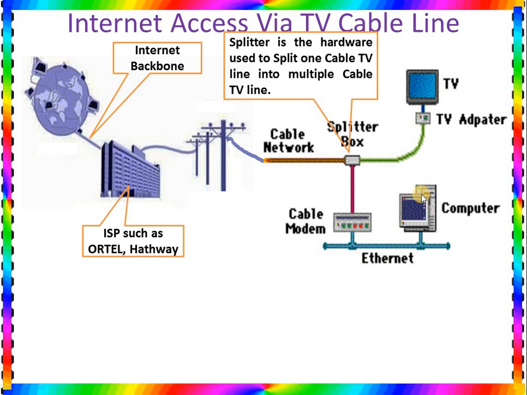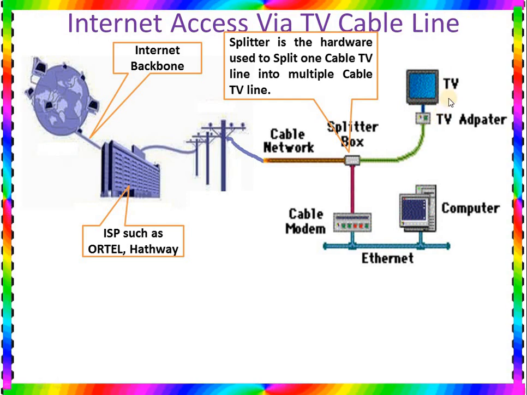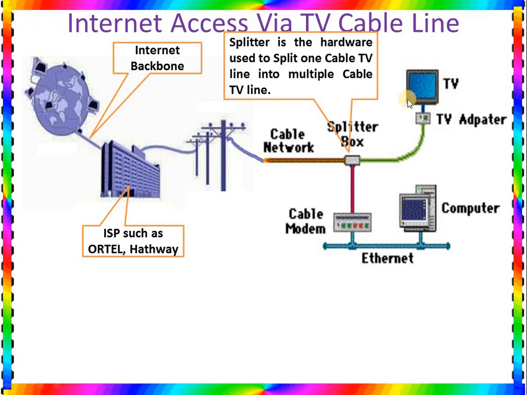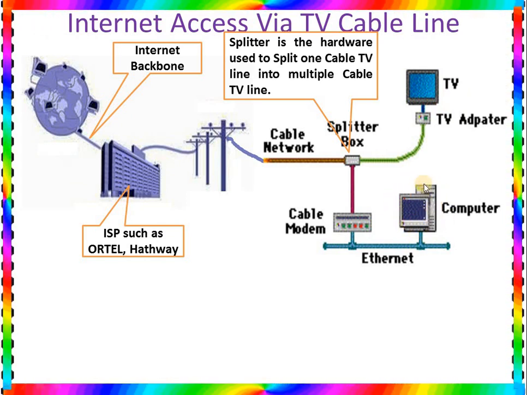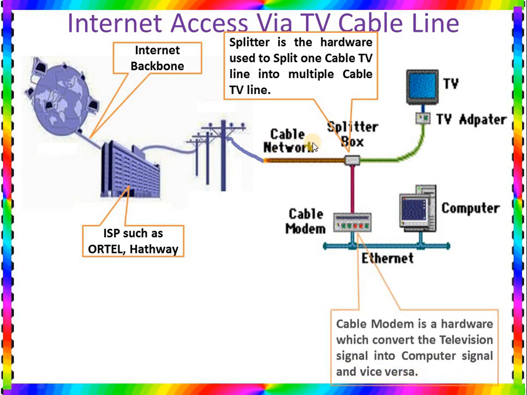Just like in DSL your telephone and internet works at the same time, here the same thing happens. In this cable internet access, you can enjoy the TV, at the same time you can enjoy the internet. That means while you are chatting or surfing internet, your parents can enjoy the TV. So both TV and computer can use this TV cable line at the same time.